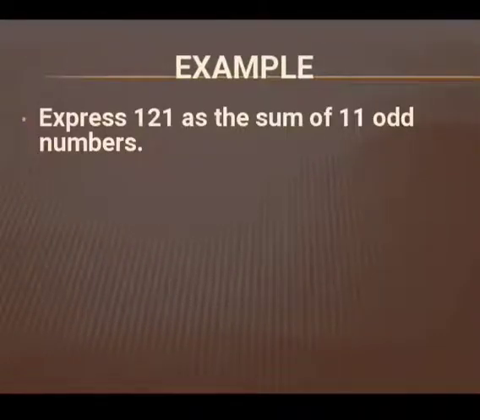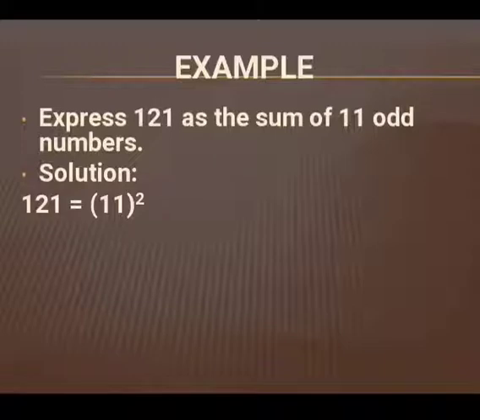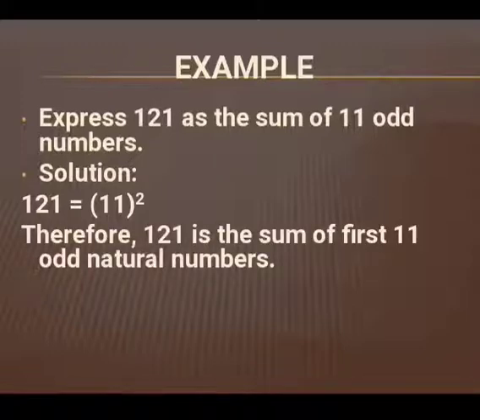Let's come to the next example to get the topic a little bit more clear. Express 121 as the sum of 11 odd numbers. Here we know that 121 is the square of 11.